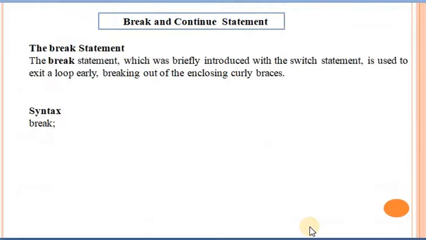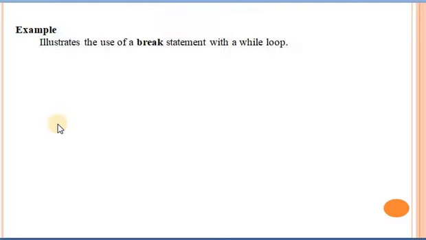Next is break and continue statement. The break statement, which was briefly introduced with the switch statement and is used to exit a loop early, means breaking out of the enclosing curly braces. Means what? The break statement stops the execution of a loop entirely. Syntax of the break statement is break keyword and semicolon. Next point, let us see the example of break statement with the while loop.